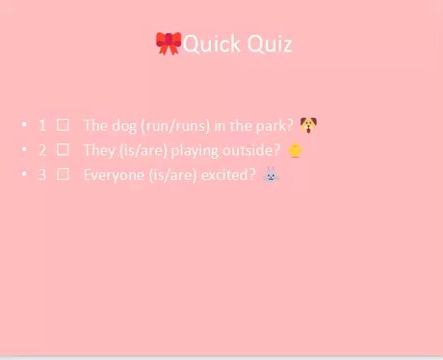Then we have the quick quiz. The dog dash in the park. The dog is singular, so we will use the singular verb. So the dog runs in the park.